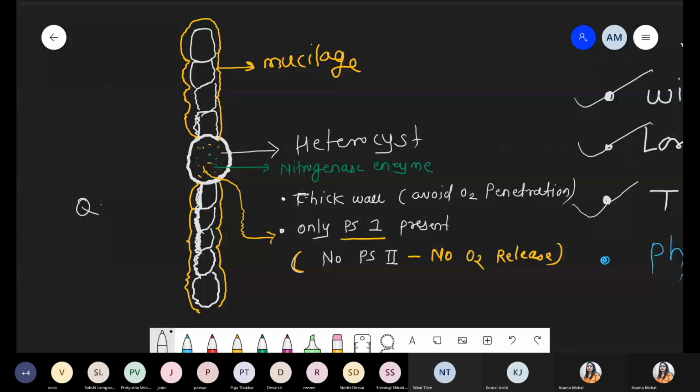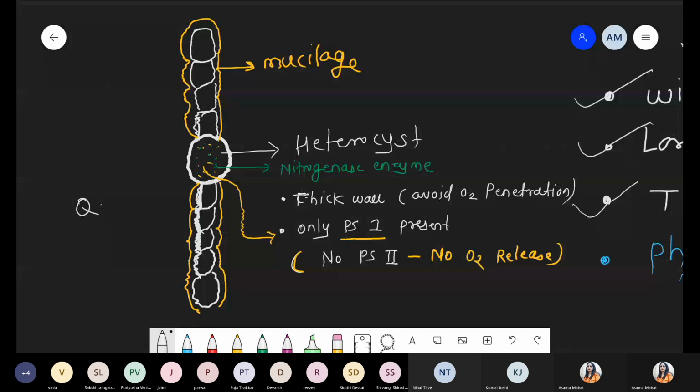So why are all these conditions there? Because nitrogenase enzymes are sensitive to oxygen. That's why they never do any function or form any structure which allows entry of oxygen. So no photosynthesis, meaning no photosystem 2 specifically, means no release of oxygen as well as no penetration of oxygen from the outside due to the thick cell wall.